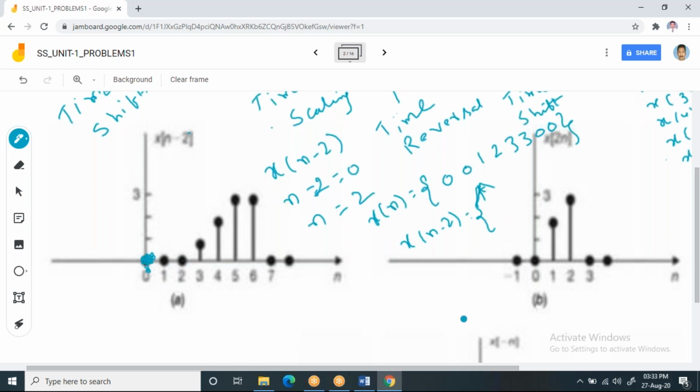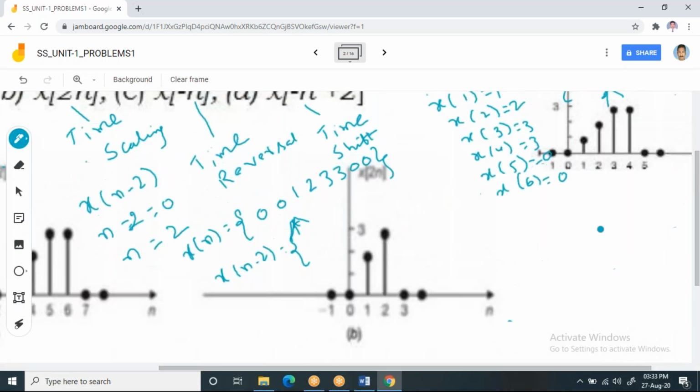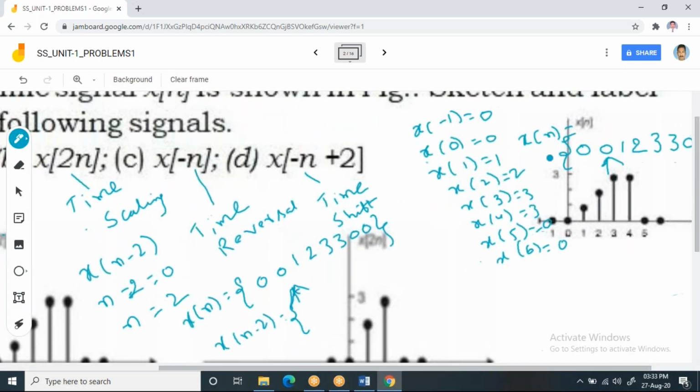So what we observe from this is, you take this x of n, you push it by 2 samples, assuming that the moment you apply some pressure in this direction, all this will move from one location to another location. Then the moment you push it once, it moves from minus 1 to 0.